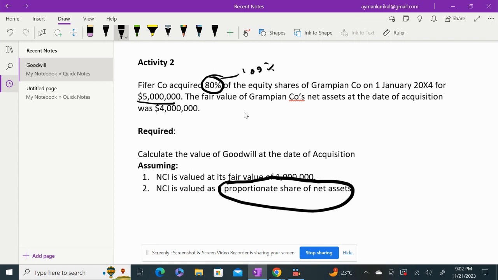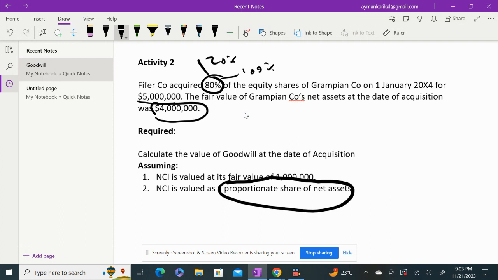So there will be an NCI which will be 20%. Again, the fair value of Grampian Company's net assets at the date of acquisition was 4 million. So they have already given us the fair value of the acquired company's net assets, that is 4 million.